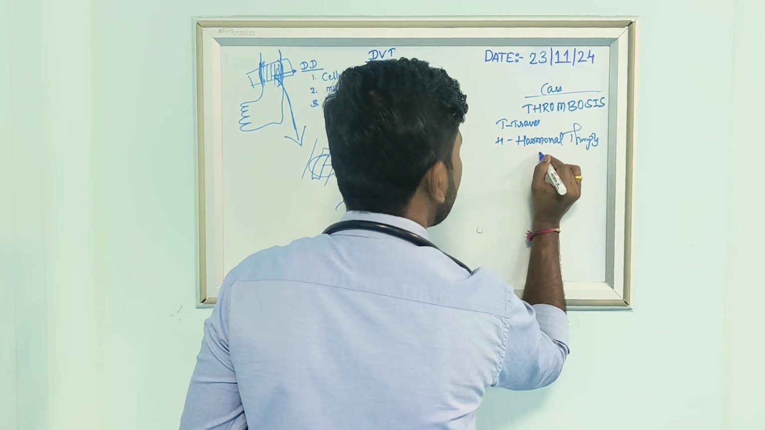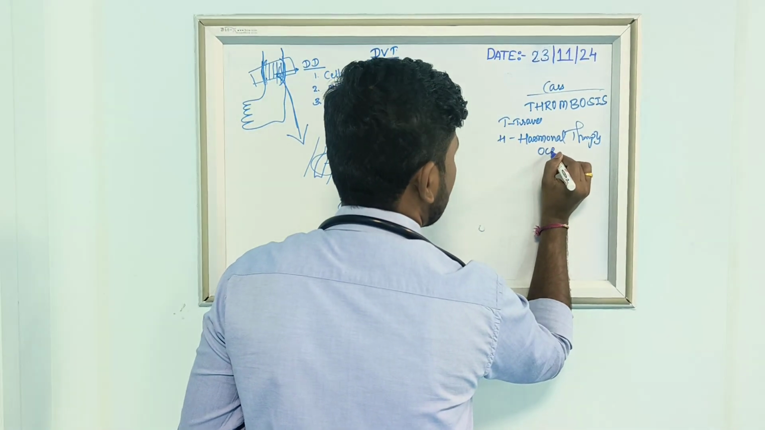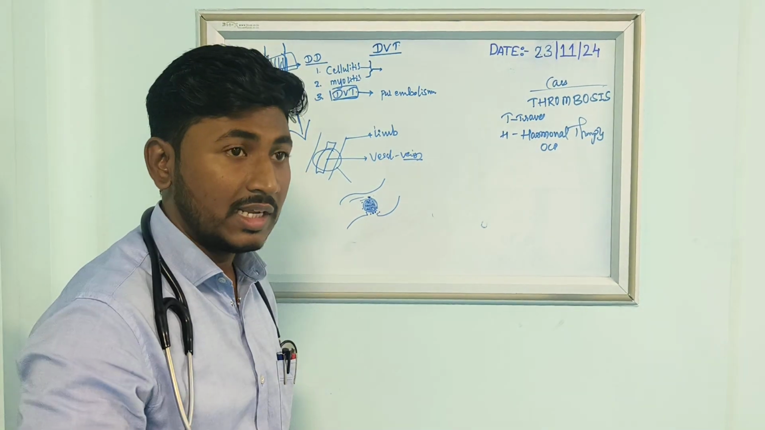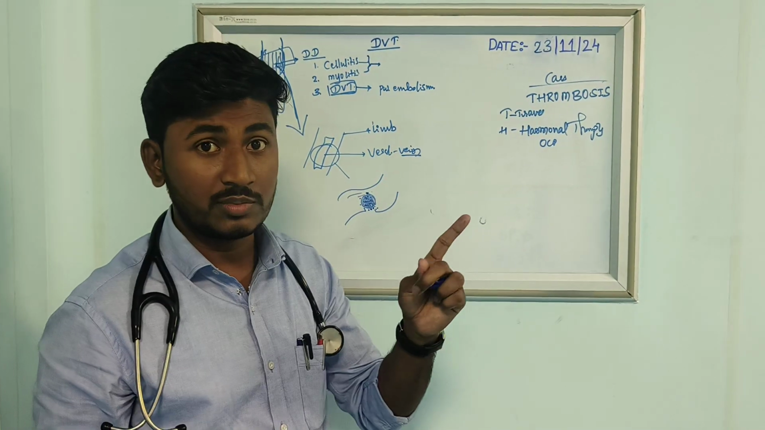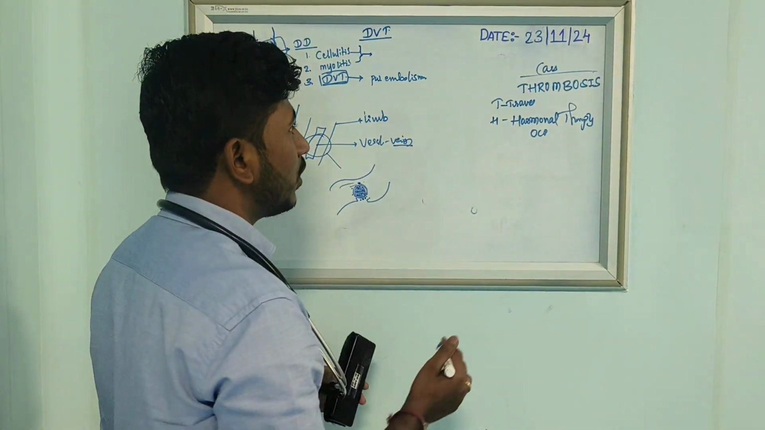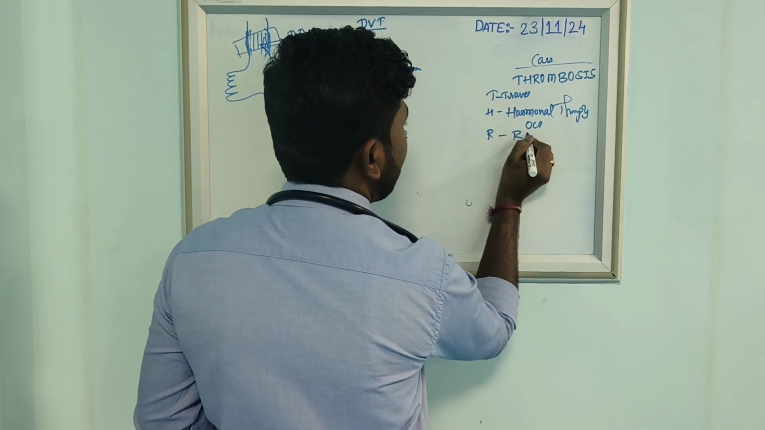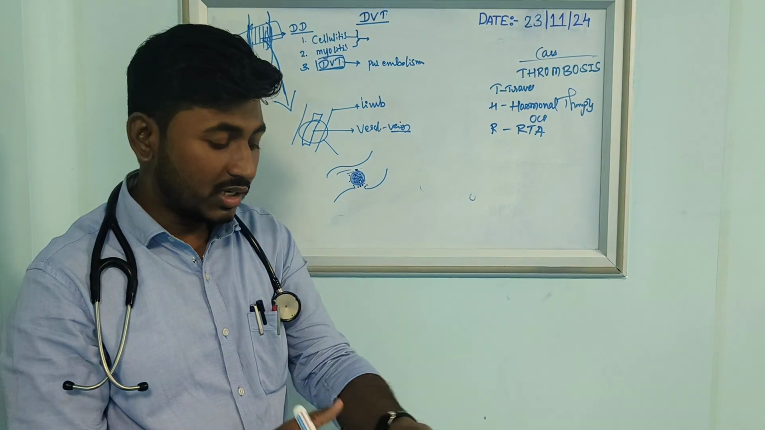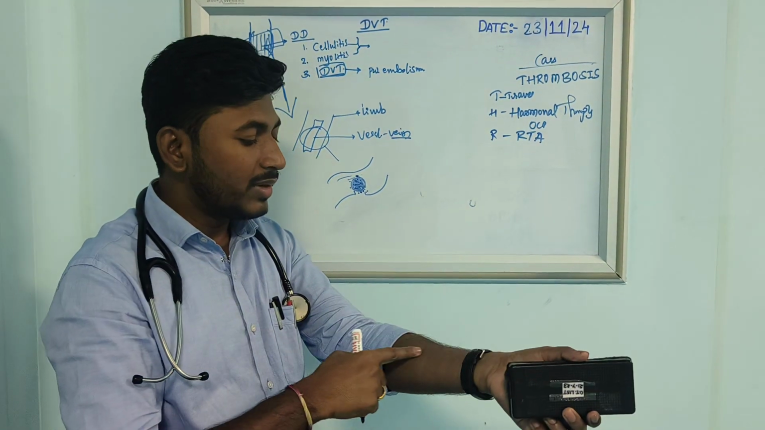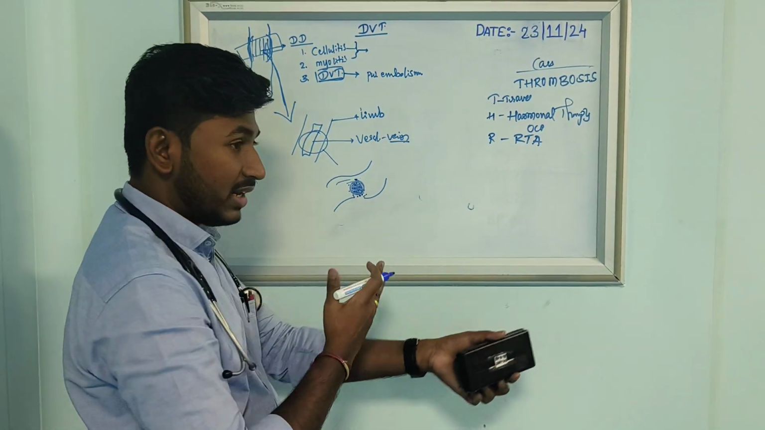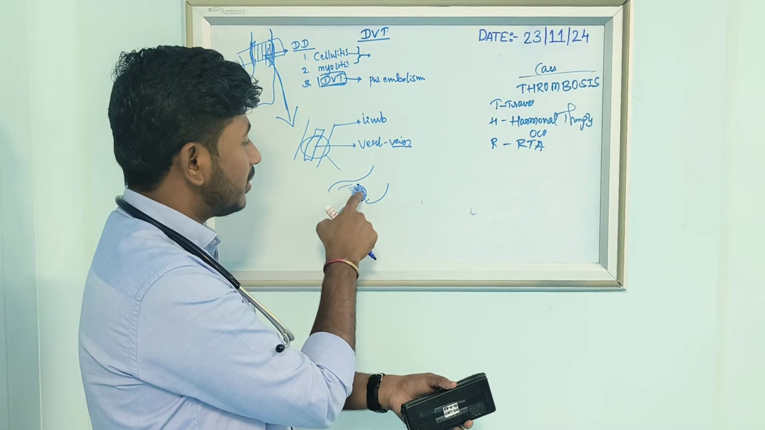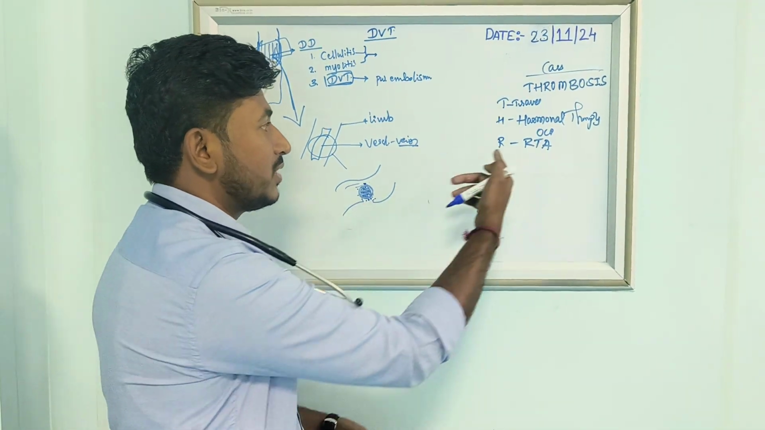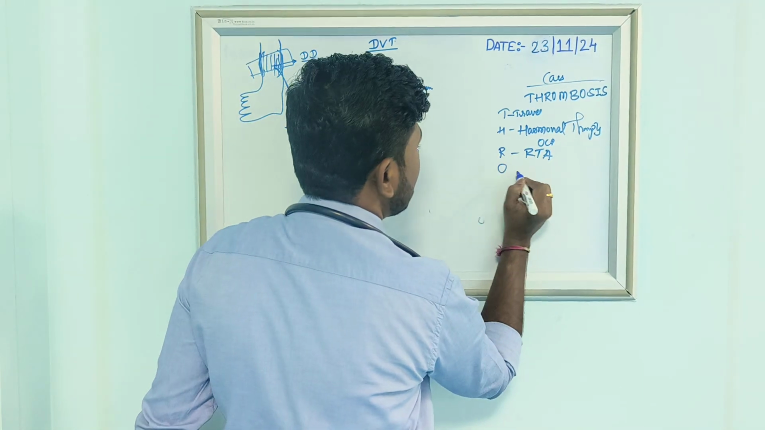What is meant by hormonal therapy? Oral contraceptives, OCPs. Some female patients take OCPs. It may cause thrombosis because of hypercoagulopathy. One more thing is R. R means RTA cases. If the patient has had any RTA, there may be no bone fracture, but as the patient is hit, there may be a break in the vessel. It will cause stasis of the blood and it may cause a thrombosis. There may be chances.